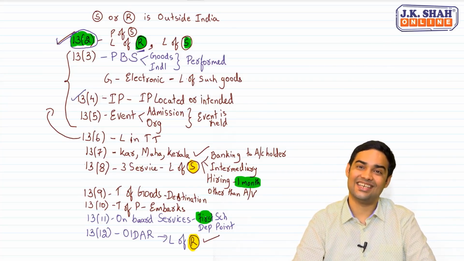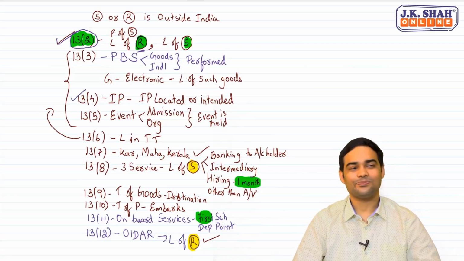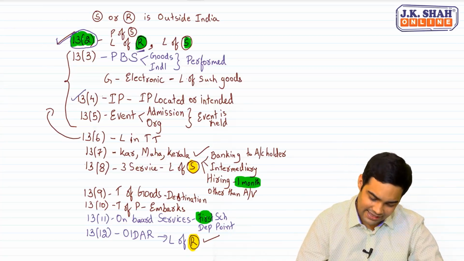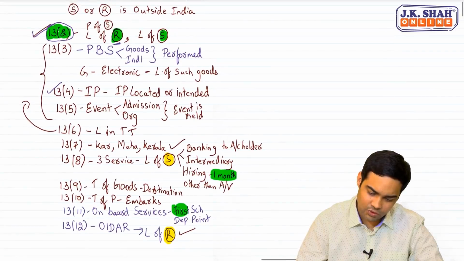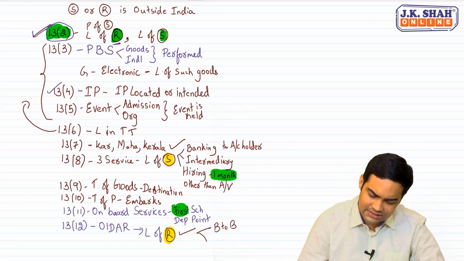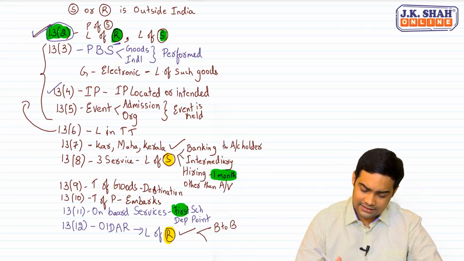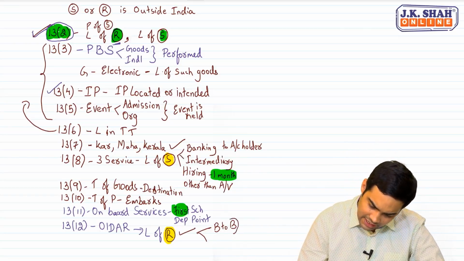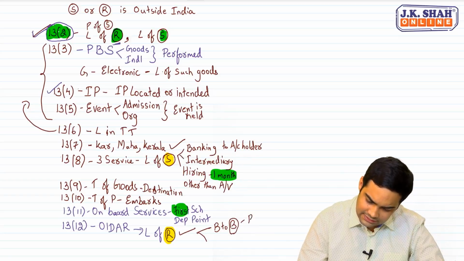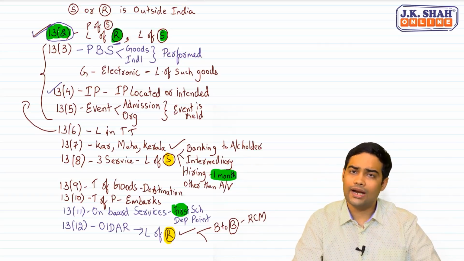Did you understand this? Yes. Now, OIDAR service, what happens? OIDAR service has to be read with section 14. Why is it required to be read with section 14? Because for OIDAR service, if there is a transaction which is B2B, business to business, that is registered person transaction, in such cases, the registered person in India would pay the tax. This is under RCM. That means the recipient in India will be required to pay the tax.